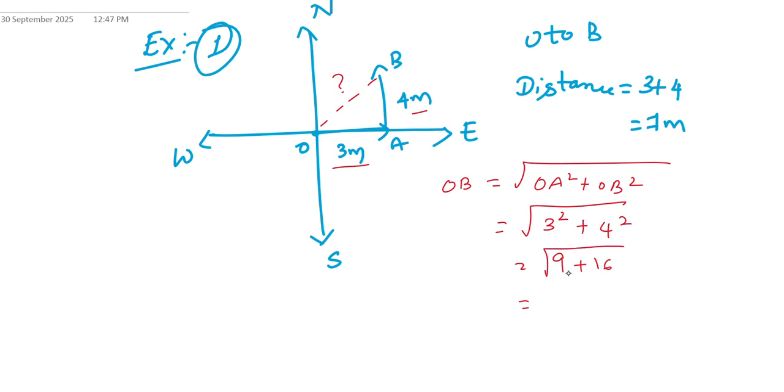The square root of 9 plus 16, which is 25, is 5 meters. So displacement is 5 meters and distance is 7 meters. One thing you should remember: distance is always greater than or equal to displacement. So this is one numerical.